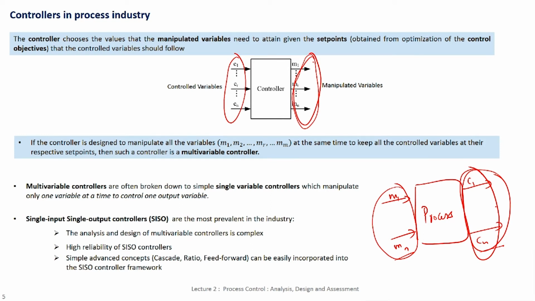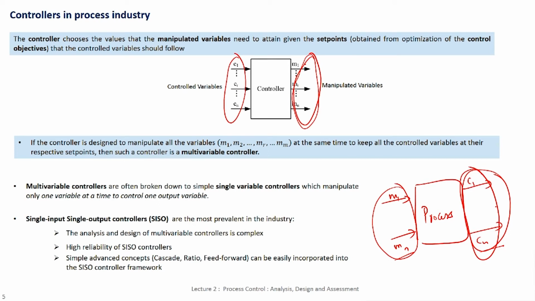If you think about a truly multivariable control, then we will say there is a controller which gets as its input all the control variable values, and the controller has to decide all the manipulated variables at the same time, right. So, if you truly think of this as a multivariate problem, you should solve this in one shot.